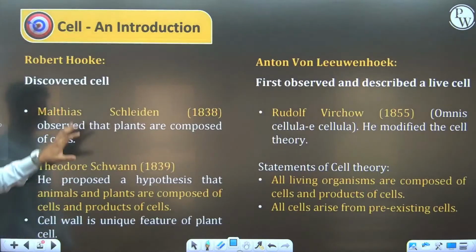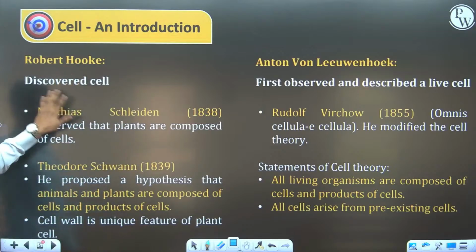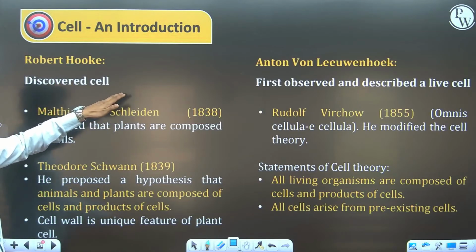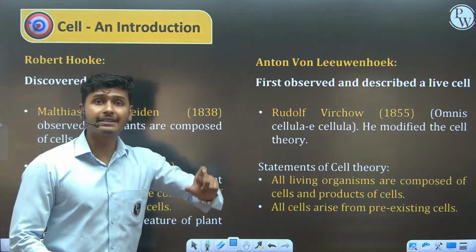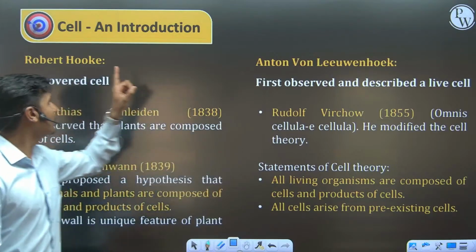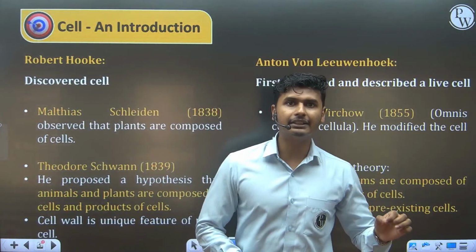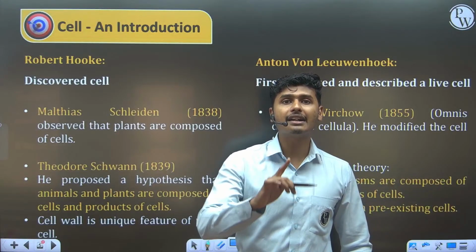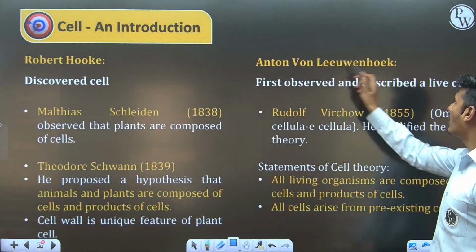Now, specifically, questions are asked on 4 to 5 scientists. One is Robert Hooke, who discovered the cell, or we can say the dead cell. If they are asking about dead cell, your answer is Robert Hooke. If they are asking about cell, then also your answer is Robert Hooke. But specifically, if in the NEET examination they ask about the living cell, then your answer is Anton van Leeuwenhoek.